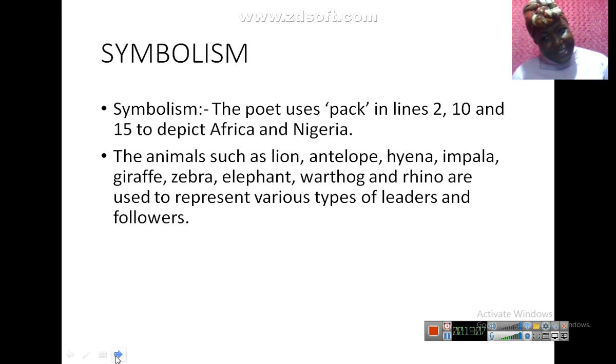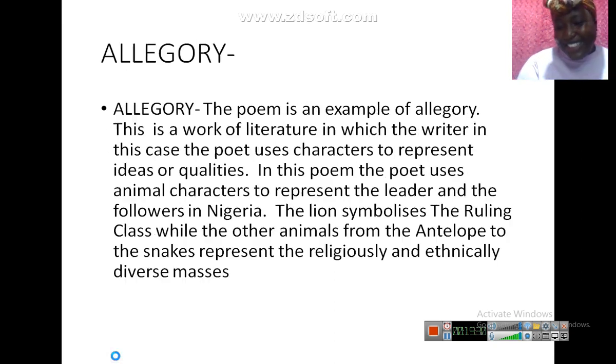I know who the antelope is. I know who the hyena is. I know the impalas. Am I an impala? I don't know. Maybe not. I know the giraffe. Those ones, visionless leaders. Now, I'm not just talking about the federal, but the local, state, and federal. Visionless leaders. We know them. Don't worry.